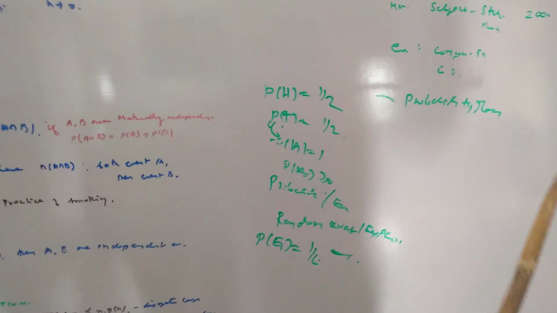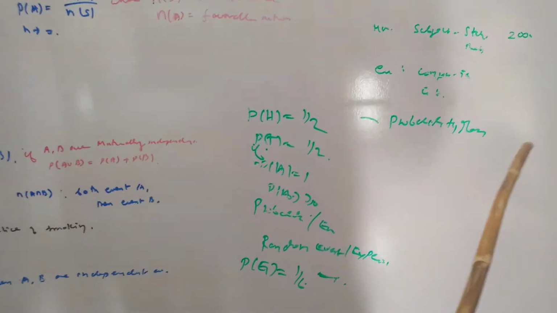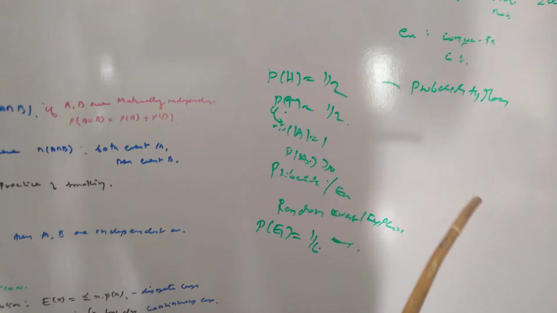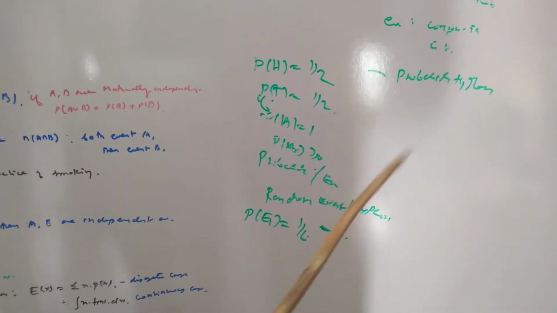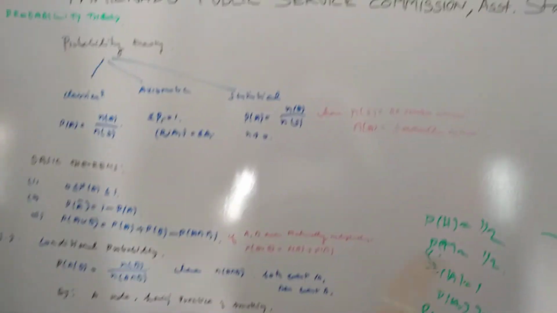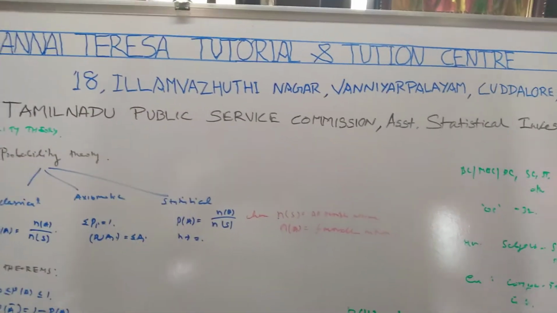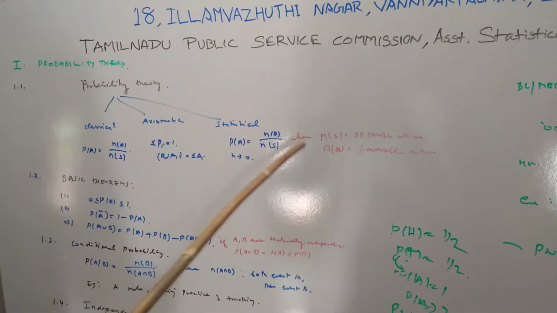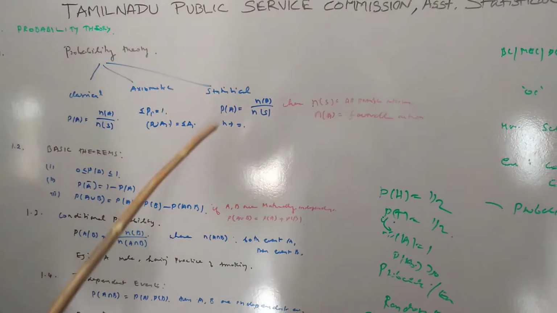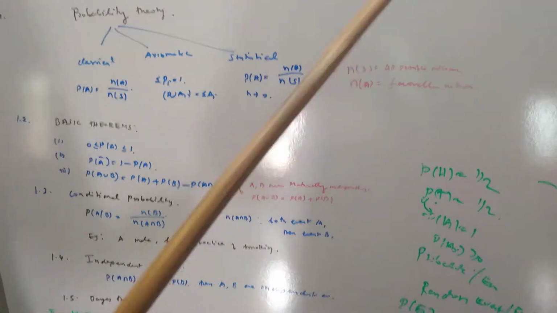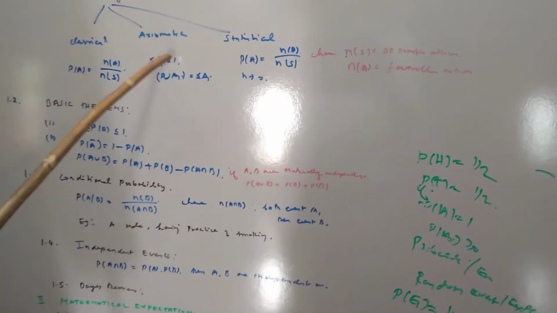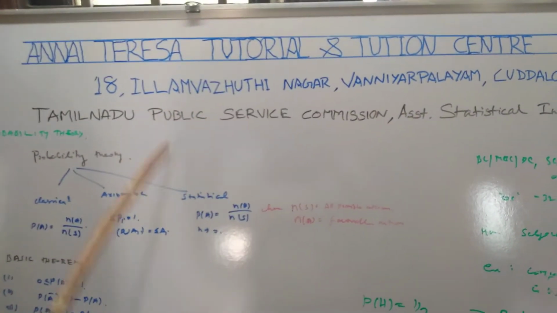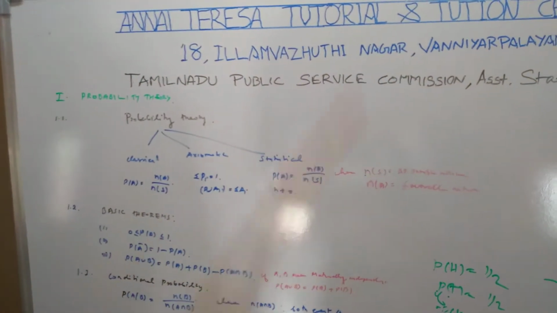Okay. As Tamilians, statistics is nowadays becoming very, very important. There are few statistics postgraduate faculties available, so I have taken the initiative in my tight schedule. In probability theory, there are 3 types of probability. You know this very well if you studied allied statistics in BSc Mathematics or BSc Computer Science. You have studied 3 types of probability theory. The theory questions are: define the classical definition, the axiomatic definition, the statistical definition of probability, their importance and limitations. You go through the descriptive type questions.